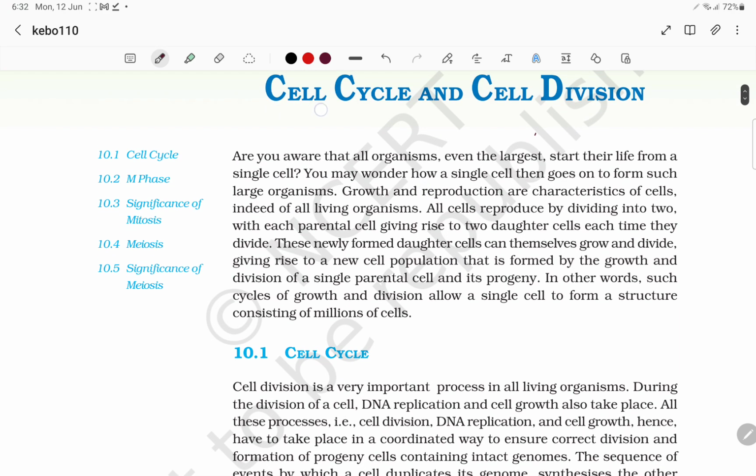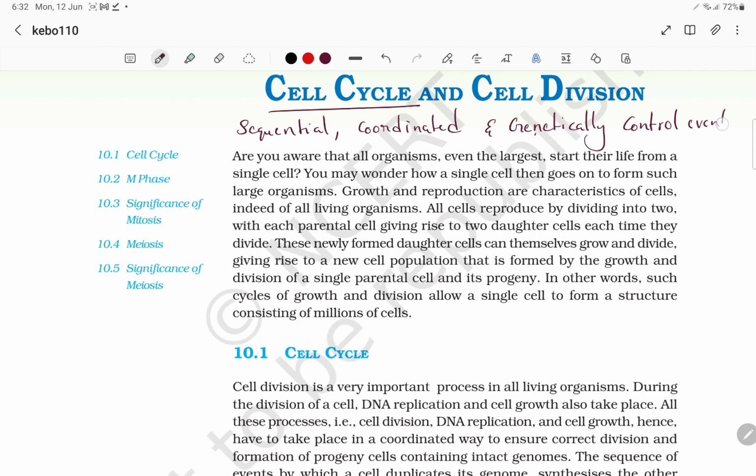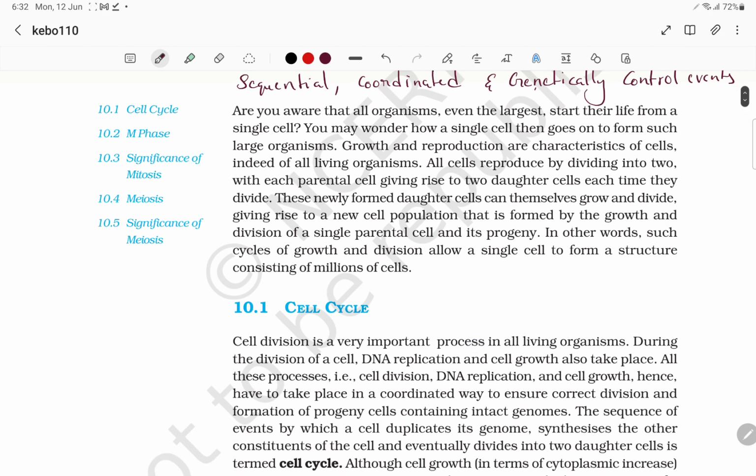The cell cycle is referred to as the sequential, coordinated and genetically controlled events. These controlled events are called the cell cycle, and it happens in a cyclical way. You may wonder how a single cell then goes on to form such a large organism.